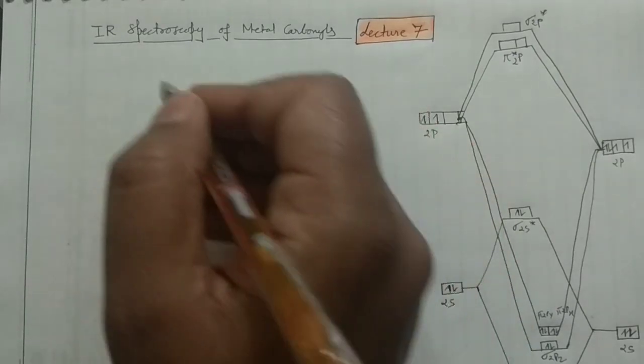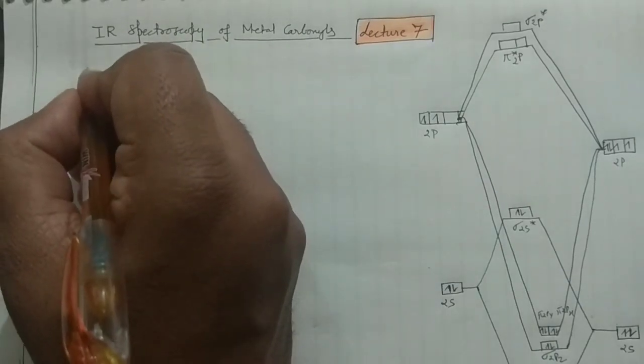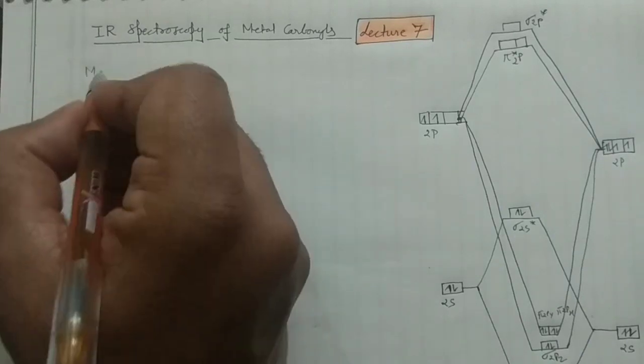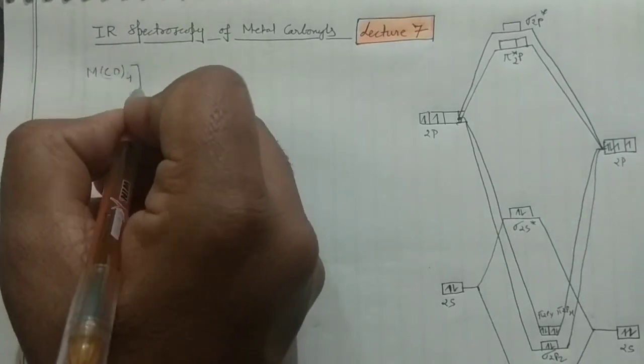So what are the metal carbonyls, guys? If you want to write the formula, so in the center you can put your metal, and then you can put carbonyl. Say this is a tetracarbonyl type of complex.